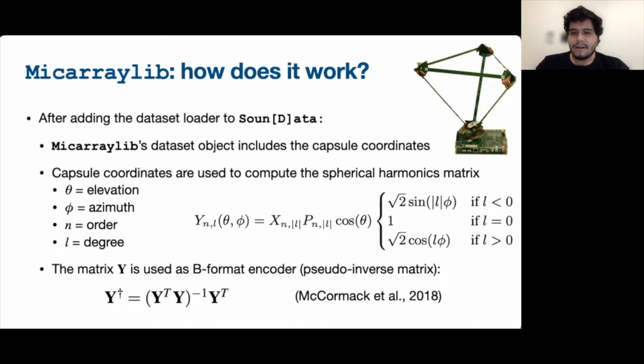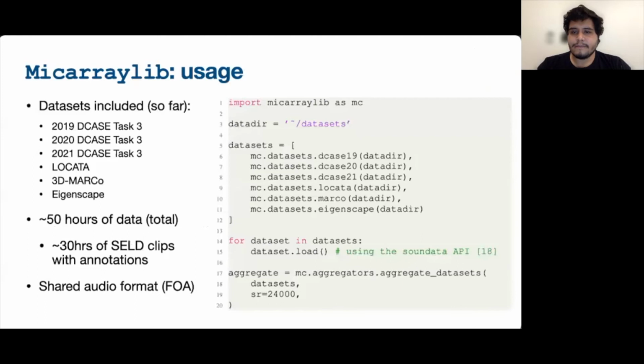While more sophisticated encoders exist for perceptual purposes, this simple encoder is one that can capture spatial information in ambisonic format and is useful for machine listening purposes. Using micarraylib is as simple as creating a list with the objects of the datasets supported, loading them, and using micarraylib's aggregator to encode all clips in ambisonic format with their respective annotations.